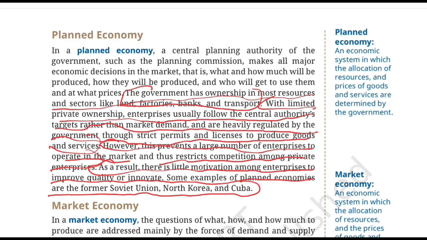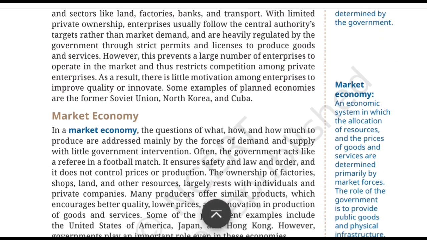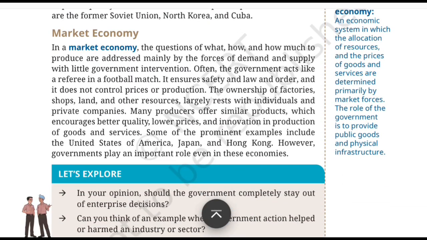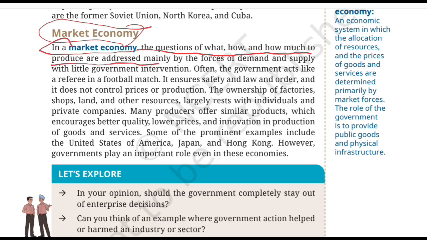Remember one thing about planned economy. Major economic decisions are centrally planned by whom? By the government. Okay, so that's the entire story of the planned economy. Let's move to almost the opposite approach, where we study the next economy called the market economy here. Okay, so in a market economy, the questions of what, how, and how much to produce are addressed mainly by the forces of demand and supply with little government intervention.